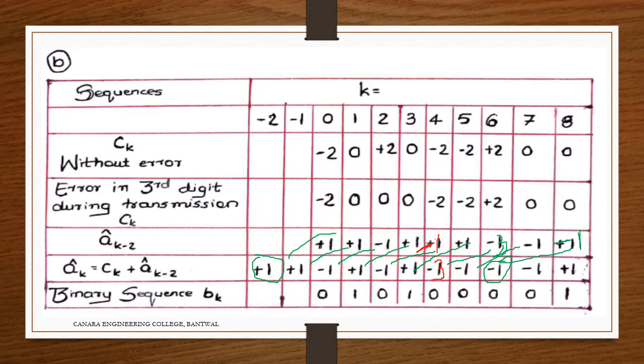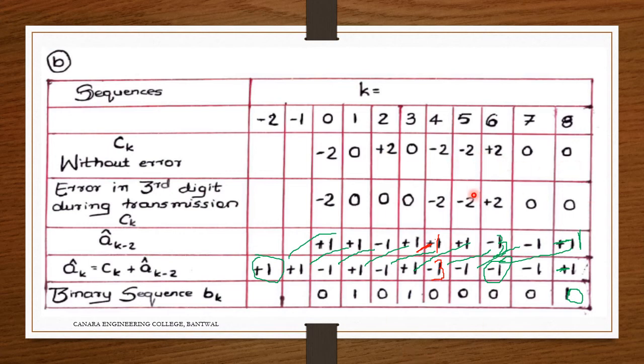So 0, minus 1, again minus 1, so that is 0 here. Now we represent those things: minus 1, 0, plus 1, 1, minus 1, 0, plus 1, 1, minus 1, 0, minus 1, 0, here. You can see here the bits we have transferred: 0, 1, 1, 0, 0, 0, 1, 0, 0.